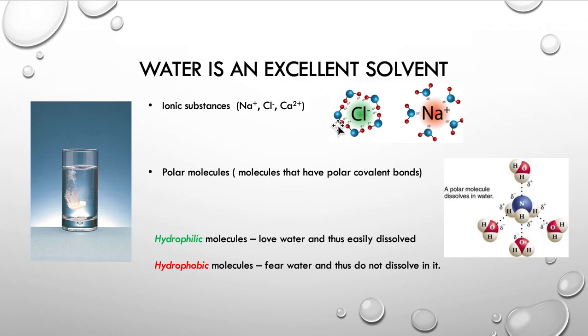This is because ions have full positive or negative charge that are easily attracted to the partial positive or negative poles of water. Moreover, polar molecules are soluble in water as well because they have polar covalent bonds in them. Formation of the molecules by polar covalent bonds leads to the formation of two different poles with partial charges. So, partial charges of the polar molecules and partial charges of water attract each other.